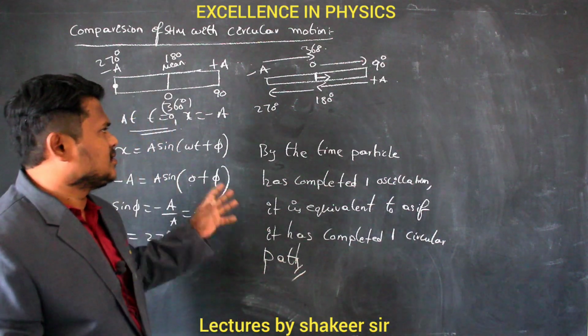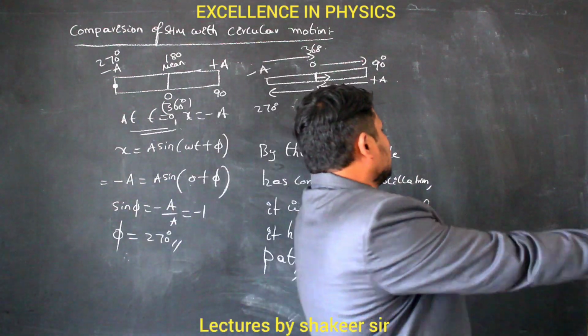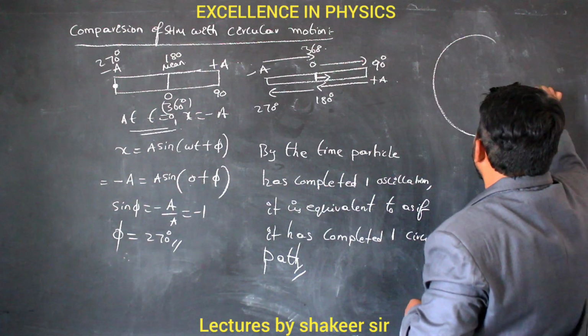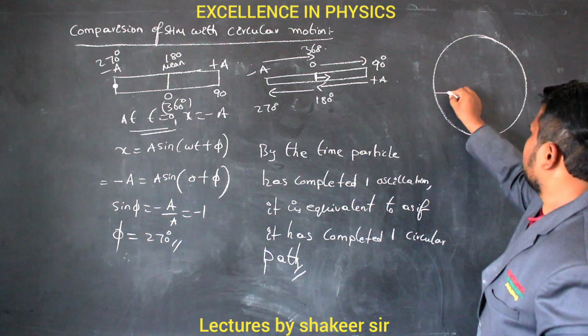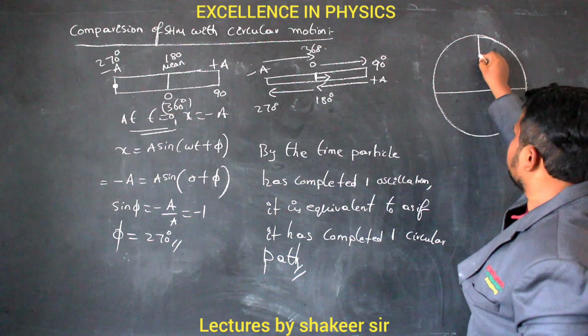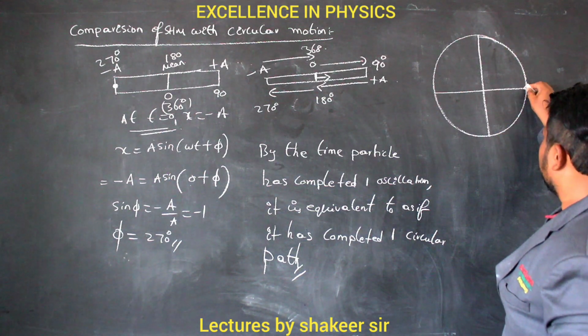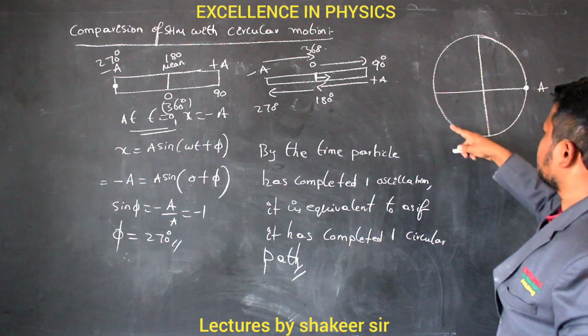Now let us try to construct a circular path and see what is the analogy between this SHM and circular motion. Clear ma? Let us see. So for example, let us consider this is the circular path in which the particle is moving. Clear ma? Then we are drawing an x-axis and we are drawing a y-axis. Clear? So let us consider the particle has started from this position, point A, and it is traveling in this circular path.